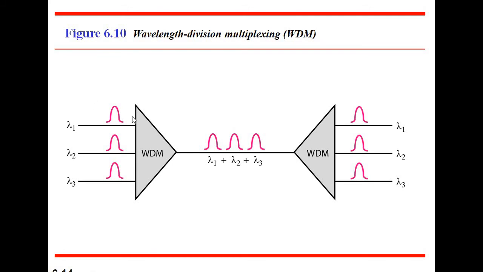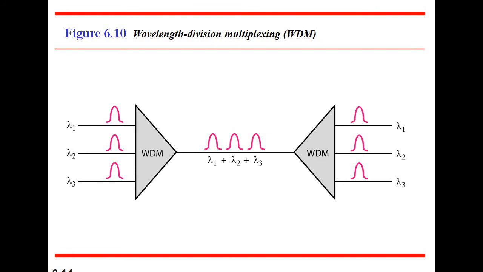The multiplexer will combine n number of input light beams into a single light beam, and it passes through the optical fiber channel. When it reaches the demultiplexer, it will separate the n number of light beams and pass them to the destination.